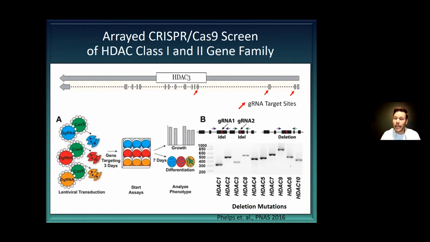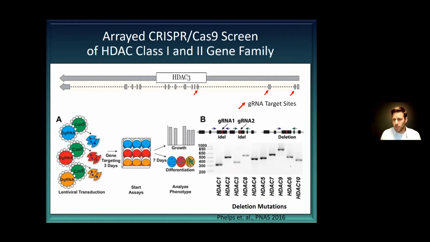And so to try to get an idea of how they all worked, we essentially performed an arrayed CRISPR screen where we did this at scale, knocking out every single one of the histone deacetylases in class 1 and 2. And we did this in a unique approach where we tried to do it at a high enough efficiency where we can just deliver the CRISPR to the cells, and 90% of the cells will have the gene destroyed, and we can observe the phenotype directly from those cells. And in order to do that, we target the gene at multiple locations, either 2 or 3 sites, to try to get that high efficiency.